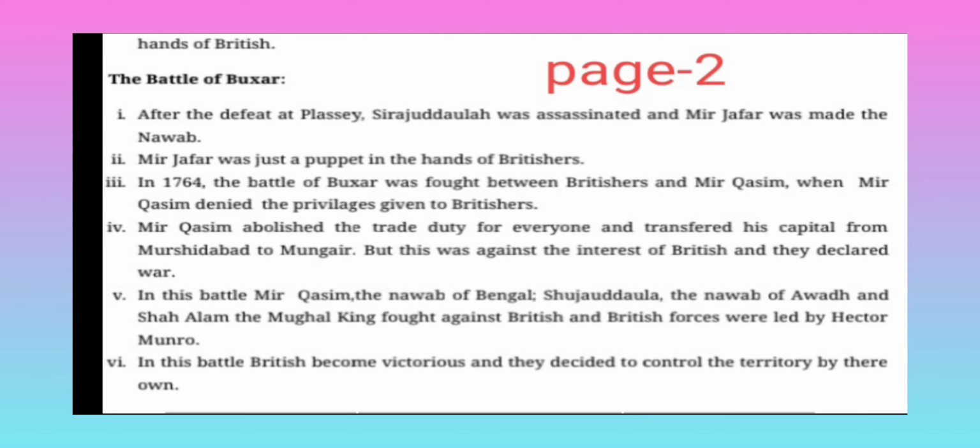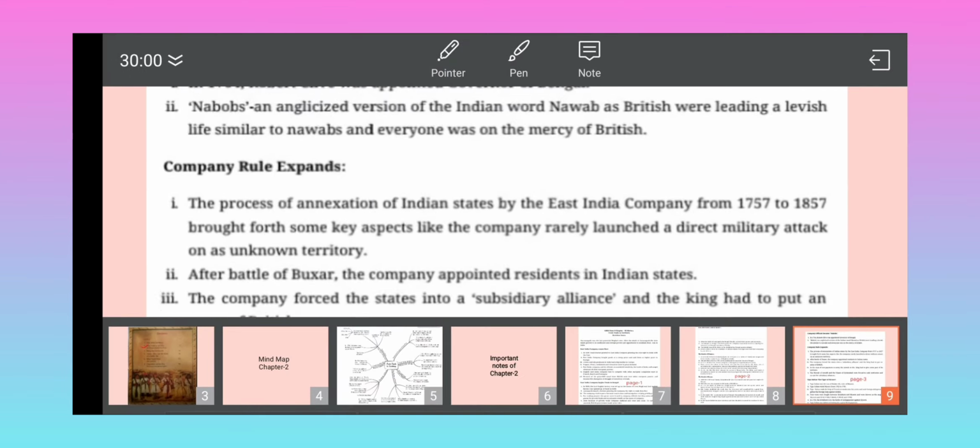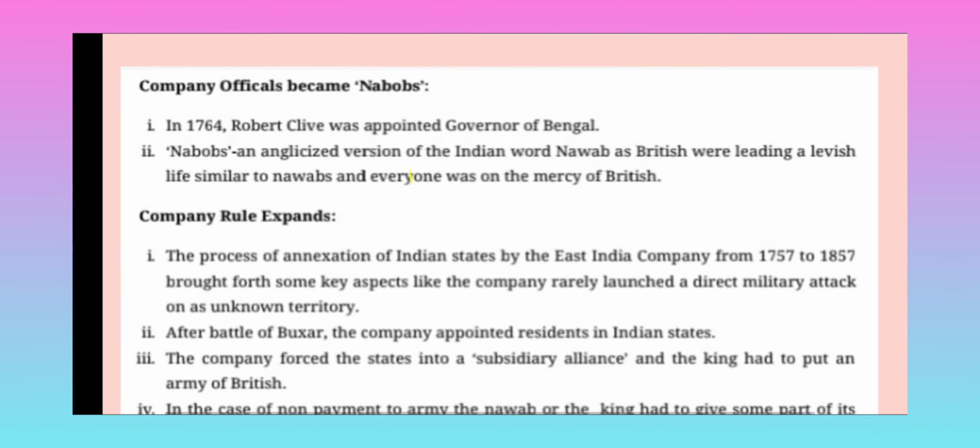So these three Nawabs attacked the company simultaneously, and at that time Hector Munro came on behalf of the company to fight this battle. In this battle, the British became victorious and decided to control the territory on their own. Now the people thought that we have to take control in our hands.